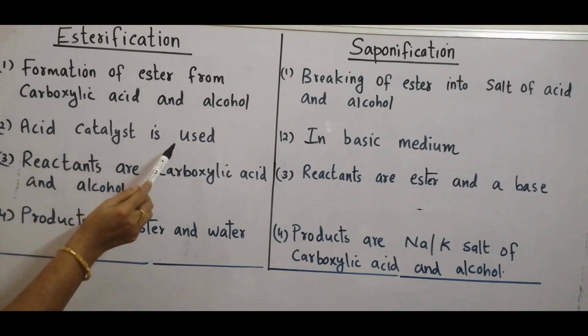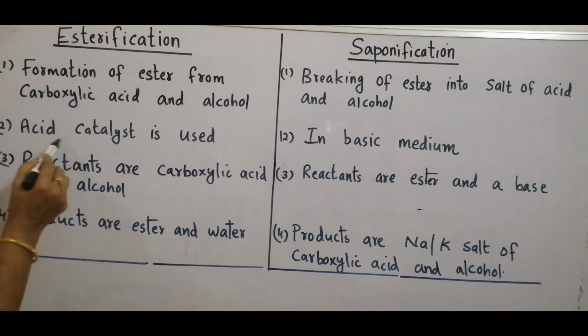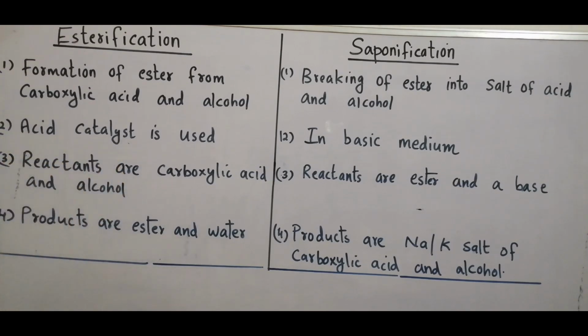Esterification takes place when acid catalysts are used. Sulfuric acid or hydrochloric acid are used in esterification. Whereas in saponification, the reaction takes place in basic medium. Sodium hydroxide or potassium hydroxide are used.